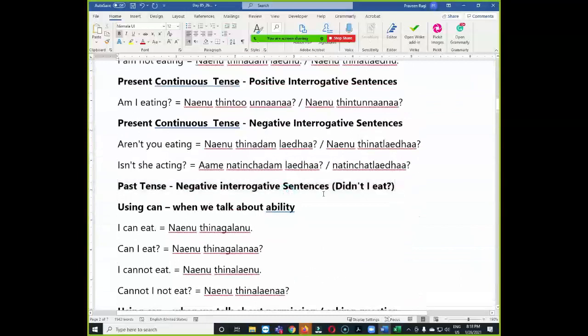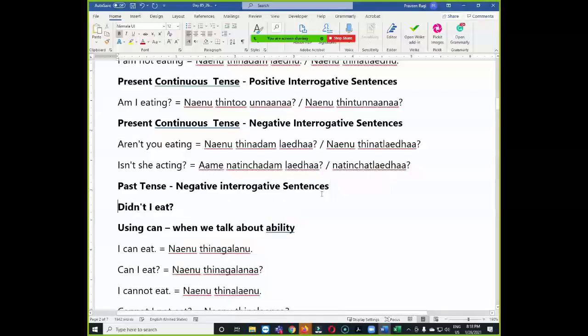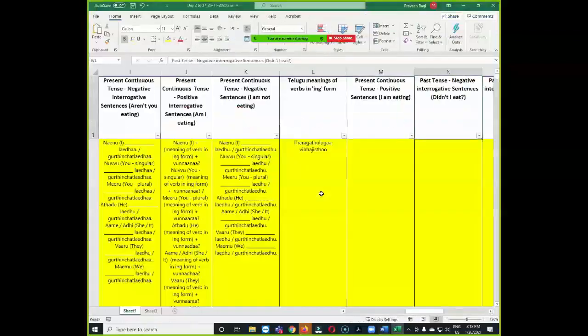So past tense negative interrogative sentences. Example sentence is didn't I eat? Can somebody try to translate this one? నేను తినలేదా? అవునండి, సరిగ్గా చెప్పారు. తిన్నాను. నేను తినలేదా. Yes, correct. So let's get the next one.